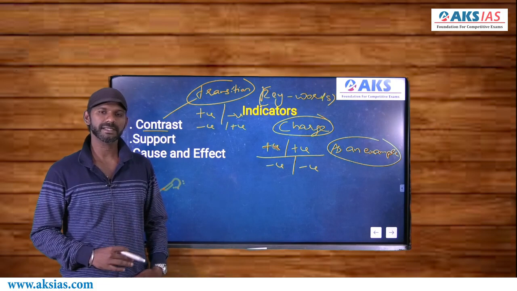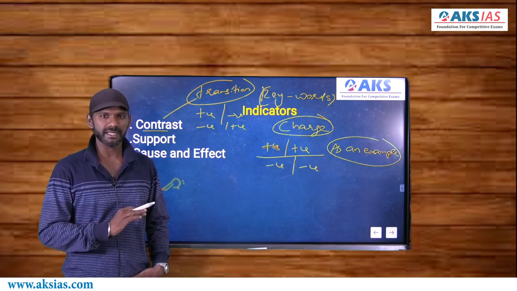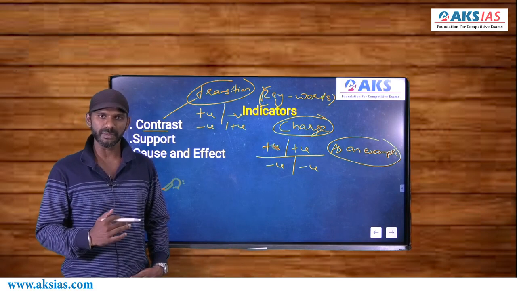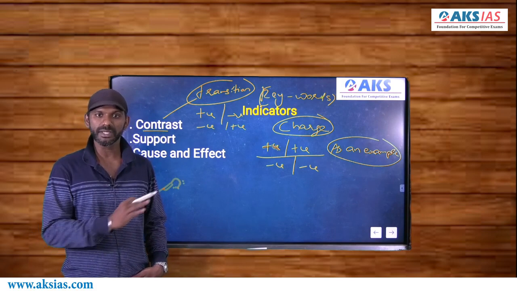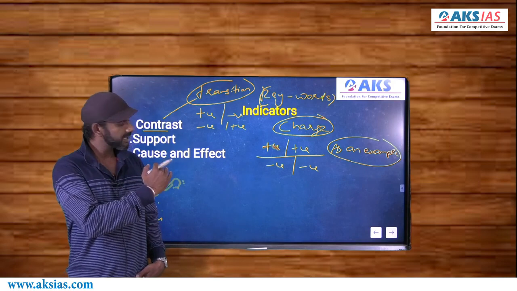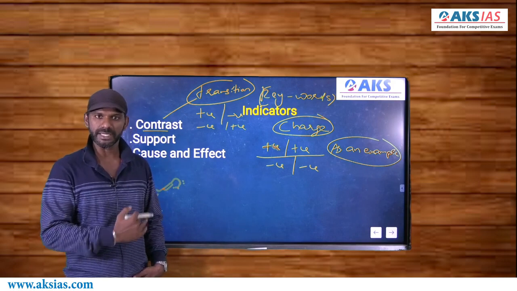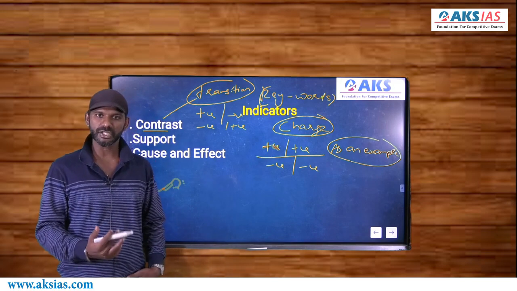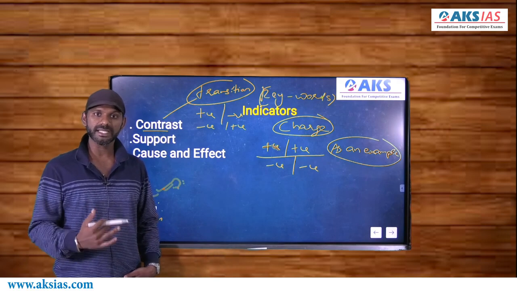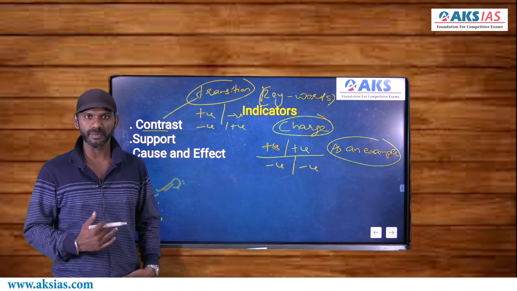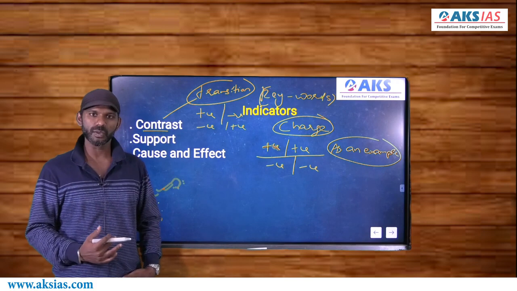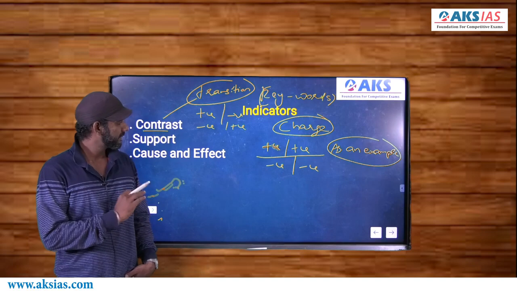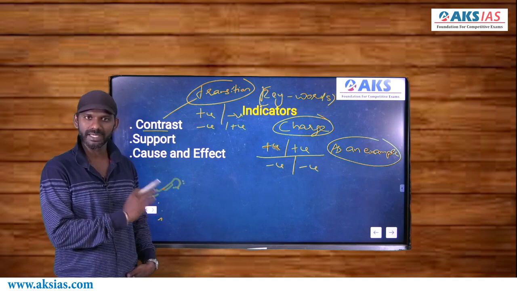Because the rule is this: an example cannot be taken as an idea. An example is not an idea. An example always supports a statement that comes immediately before it. That's a rule regarding example. I'll take you through this in detail when we move on to the types of questions. Now, as an example, like, similarly, such as, for instance, as an illustration, likewise, all these words mean the same. Not only but also, either or, neither nor, all these are support indicators. They connect either two positive ideas or two negative ideas.